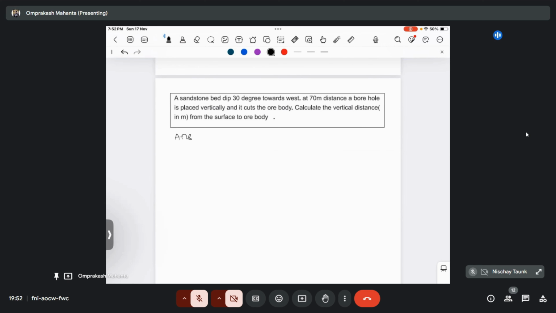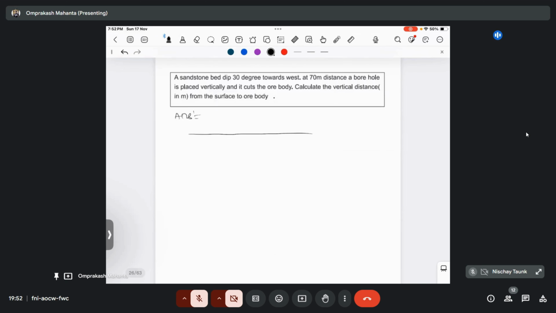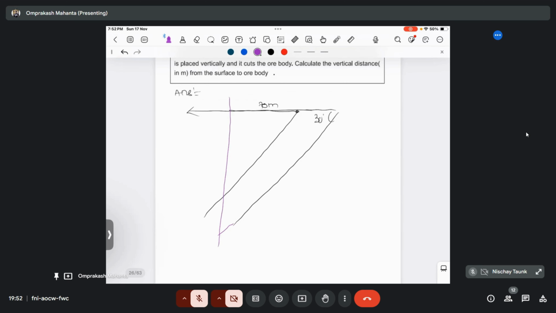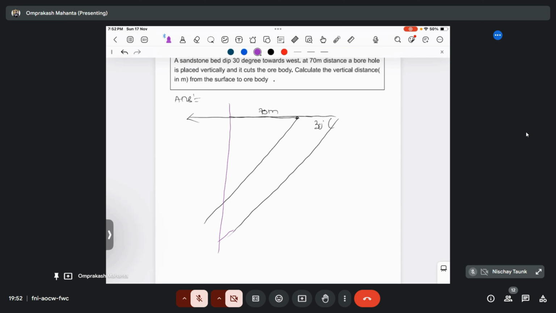A sandstone bed is dipping 30 degree towards west. It is dipping towards the western side. Say at a distance of 70 meter, a vertical drill rod is placed, a borehole is placed vertically. It is placed at a distance of 70 meter. It wants to calculate the vertical thickness from the surface of the body.